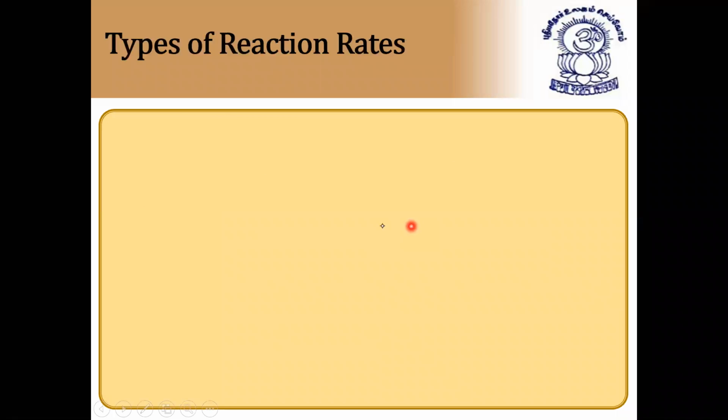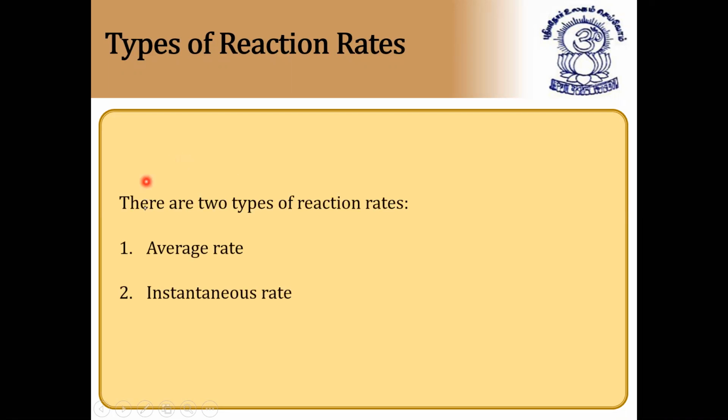Next, types of reaction rates. There are two types of reaction rates, average rate and instantaneous rate. Both are very important. They ask us to calculate average rate or instantaneous rate in competitive exams like JEE Mains and NEET, etc. So in all competitive exams, this is very important. So we'll discuss now what is average rate and instantaneous rate of reaction.